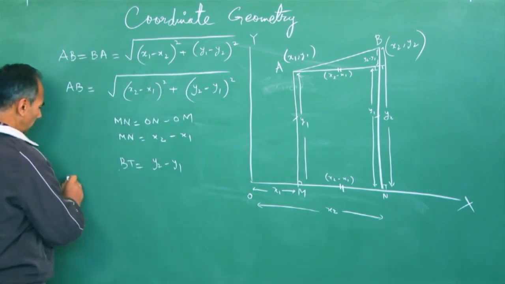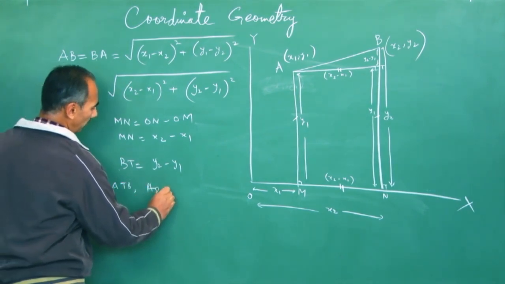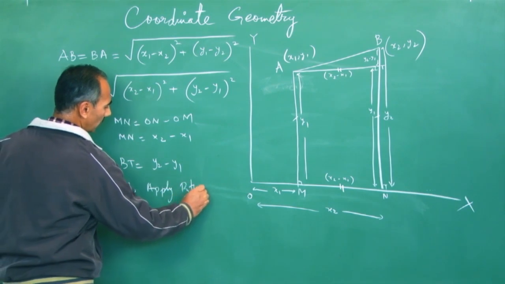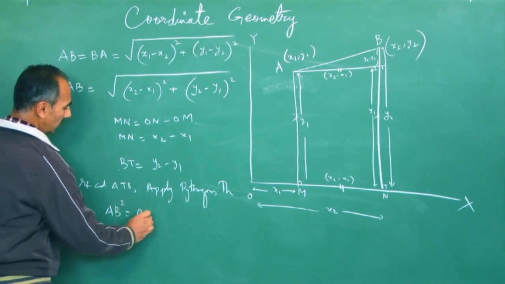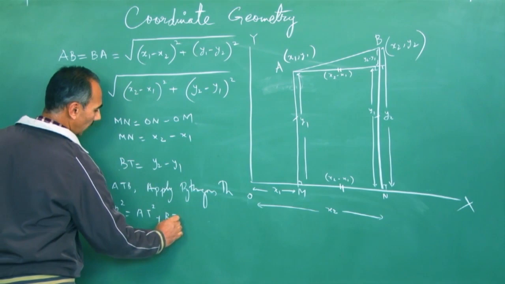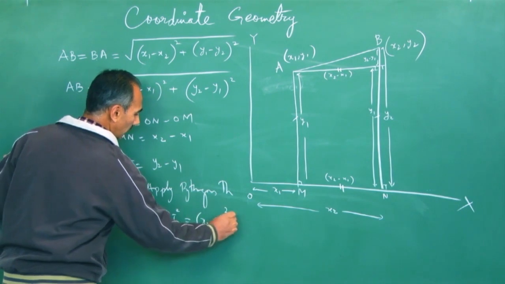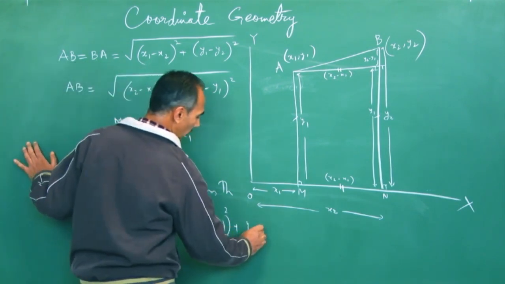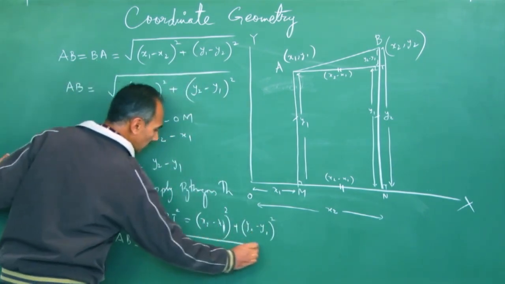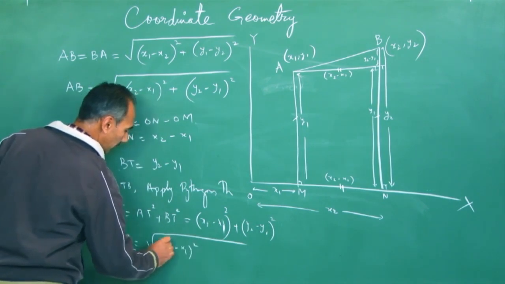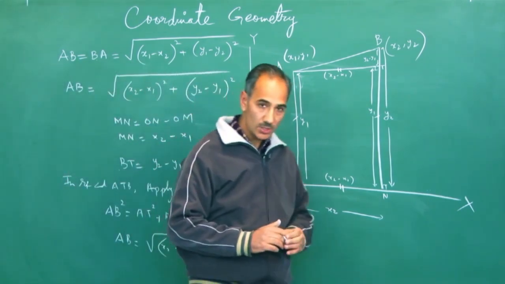Apply Pythagoras theorem in right angle triangle ATB. So AB square is AT square plus BT square. Now what is AT square? x2 minus x1 whole square. And what is BT square? y2 minus y1 whole square. That means my AB, taking square root on both sides, is the square root of x2 minus x1 whole square plus y2 minus y1 whole square. So this way we have derived the distance formula.